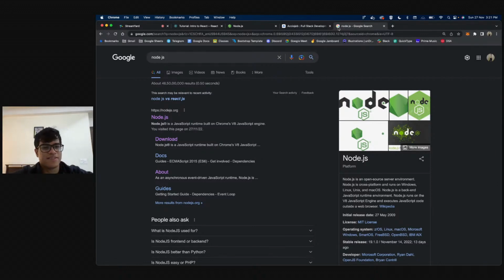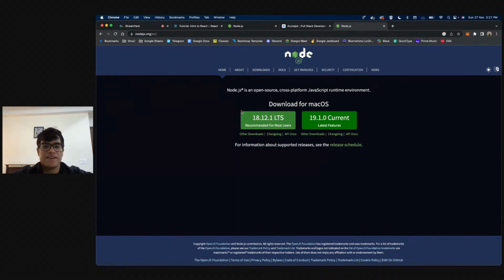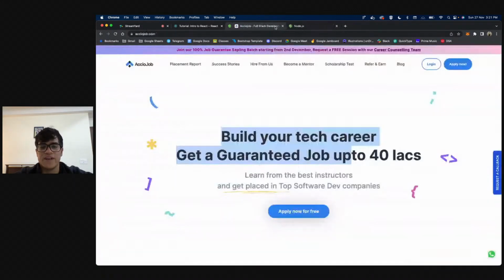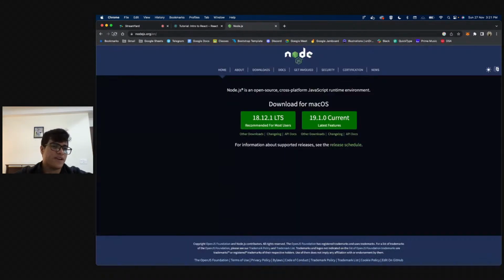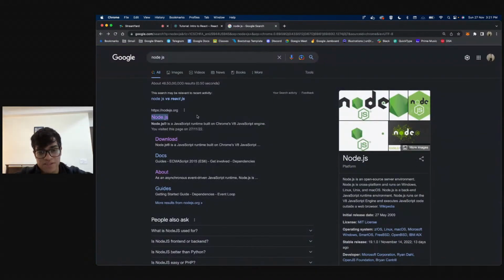So again, it's just supposed to help you. You don't have to set up everything. It's going to make your life much easier, right? Okay, so make sure that you have Node.js installed, right? I have a Mac, so all I had to do was visit Node.js and click on this link, and it will automatically download and take care of everything for me. Feel free to do that. Whatever system you have, if you have Windows, that's fine. If you have a Mac, that's fine. Download Node.js first and get it set up, right?